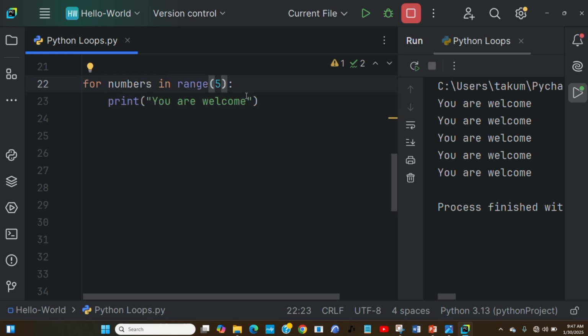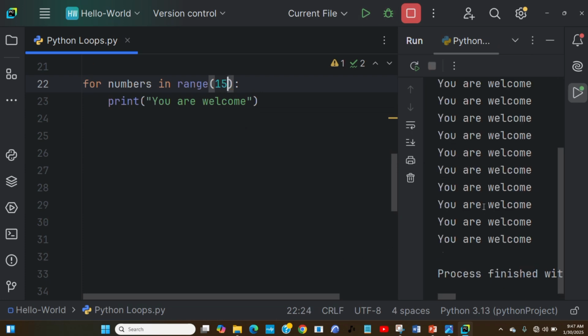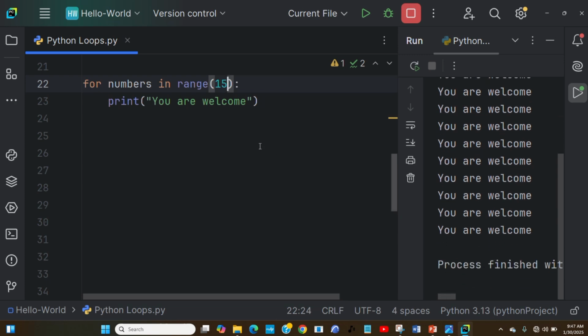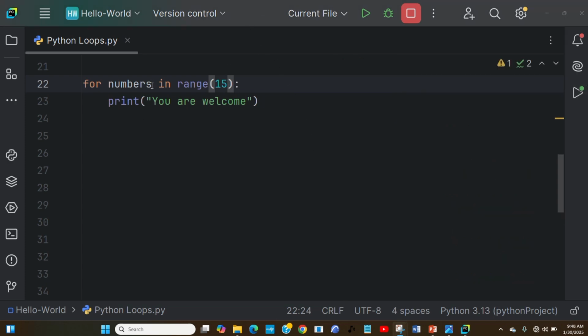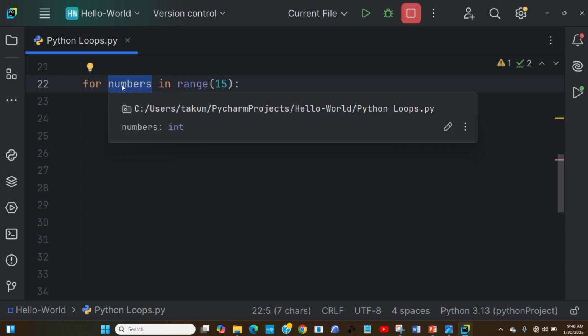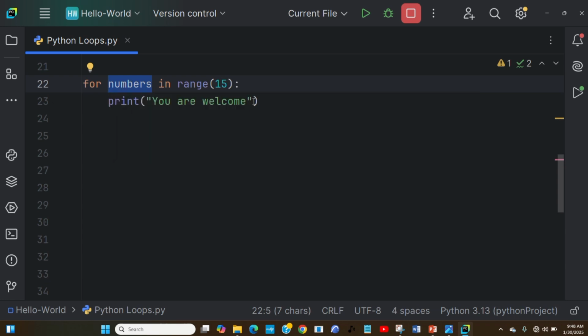Even in case I want to increase it, maybe I change the number of times, and if I run that, you see, I'm having it 15 times. It depends on what you want, rather than writing the same code over and over. So it makes it easy for us, isn't it? So I just declared for numbers, meaning that whatever that variable numbers is holding, you are welcome.